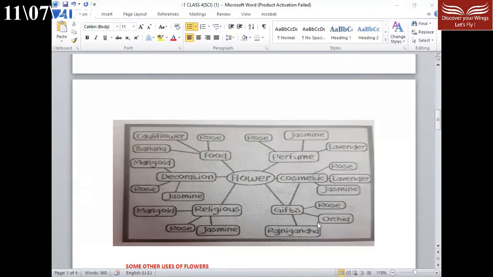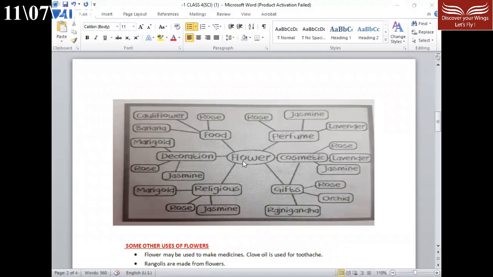Next, look at this picture. In this picture you can see flowers. Flowers are used to make food, used for decoration, used for religious ceremonies or purposes, used to gift someone, used to make cosmetics, and used to make perfumes.